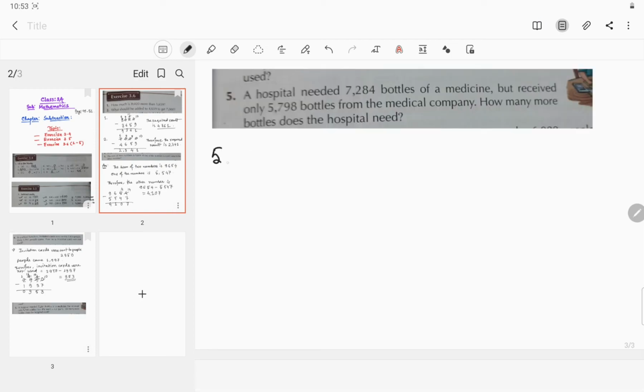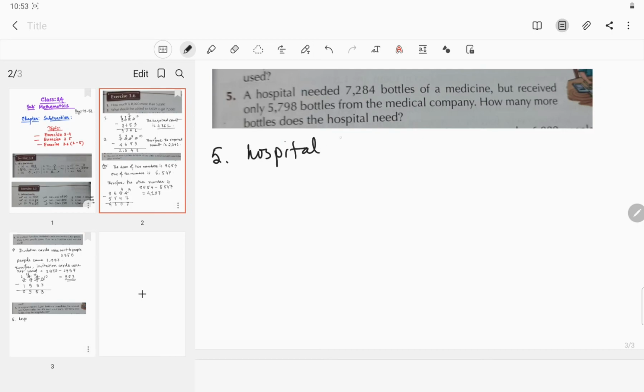Now question number 5. A hospital needed 7284 bottles of medicine but received only 5798 bottles from the medical company. So how many more bottles does the hospital need? So again you have to find the remaining bottles, so you have to do subtraction. So what is given?